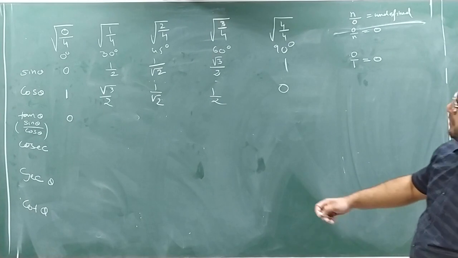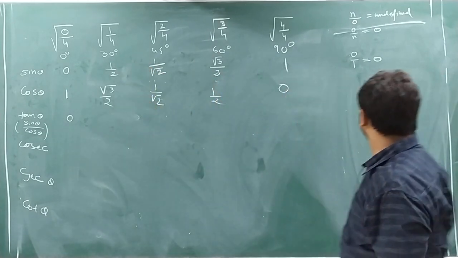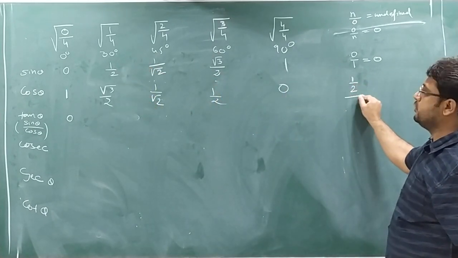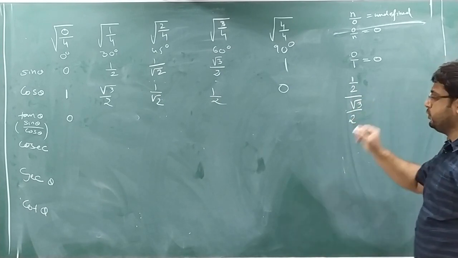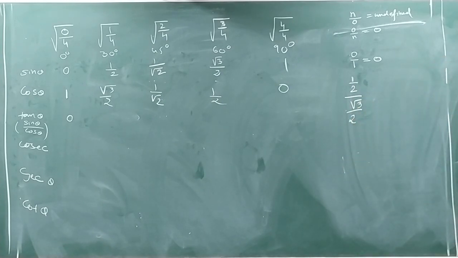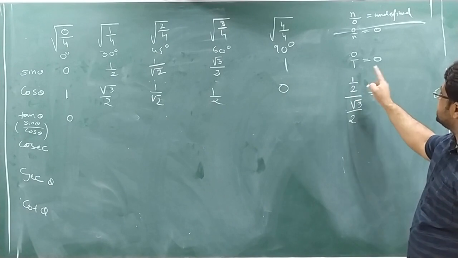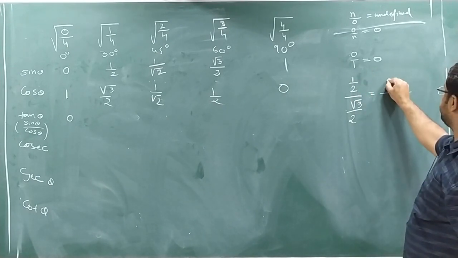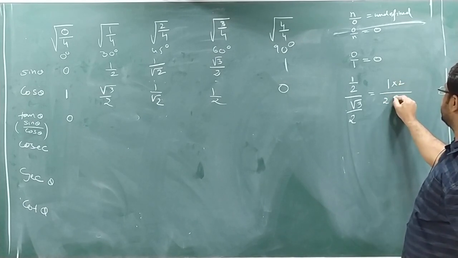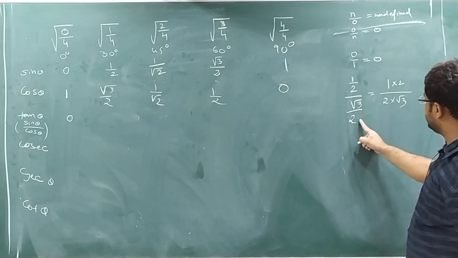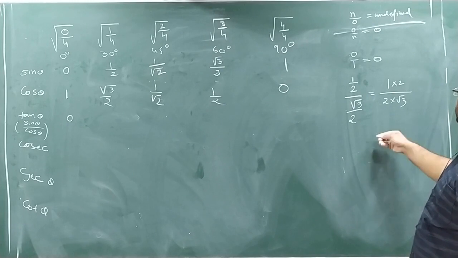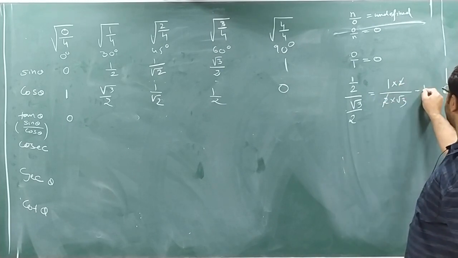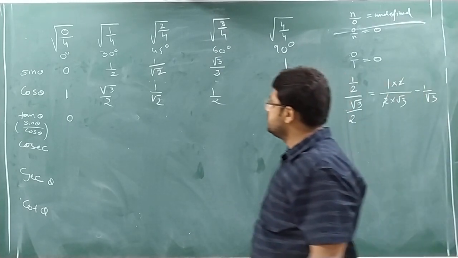Then obtaining tan 30. So how to obtain tan 30? I have to divide this value and this value. So what will I do? 1 by 2 divided by root 3 by 2. Just now I told you one formula, a by b divided by c by d. Long line, first last multiplication, second third multiplication. The 2s cancel. So answer will be 1 by root 3.